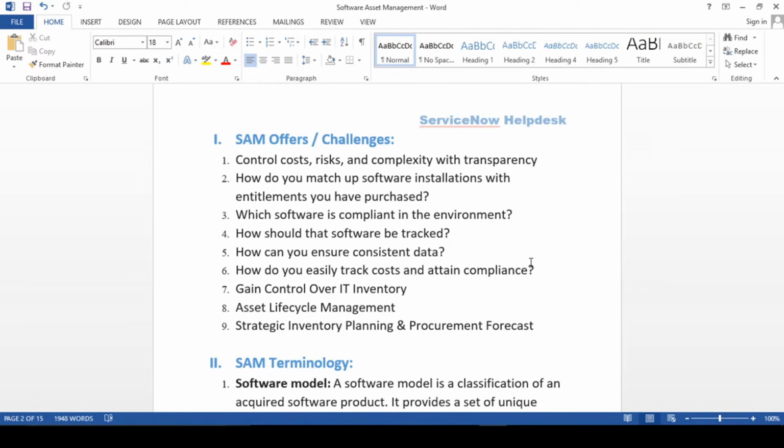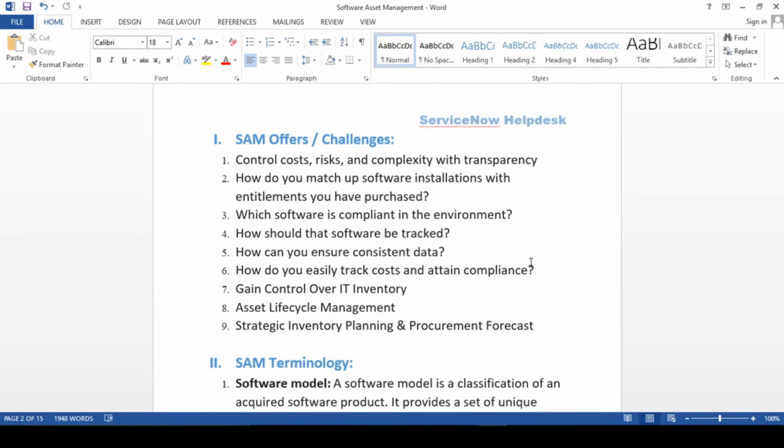Second thing, guys: how do we match up a software installation with the entitlement you have purchased? Software entitlement is nothing but a license, basically. Whenever I'm talking about entitlement, just assume that I'm talking about the license of your product. So how do you match your software installation? You have purchased 10 licenses for MS Office, but you have installed 12. Then what about the 2? Definitely Microsoft will charge a penalty for that, right? Fine, if they find you.